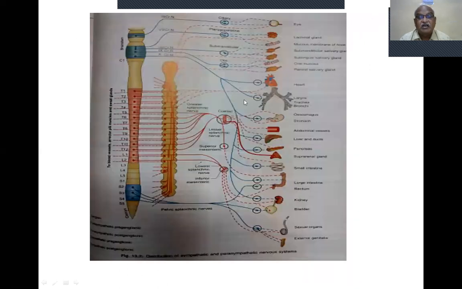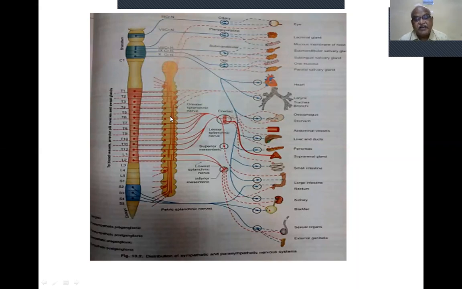Now this is the spinal cord. This is the sympathetic chain. This is the spinal cord present in the vertebral column. These are the thoracic vertebral levels, lumbar vertebral levels, and the coccyx. This is cervical. So this is the sympathetic chain present on either side of the vertebral column. These are connections. So this is the sympathetic ganglia. The beaded appearance of the sympathetic chain is nothing but ganglia.